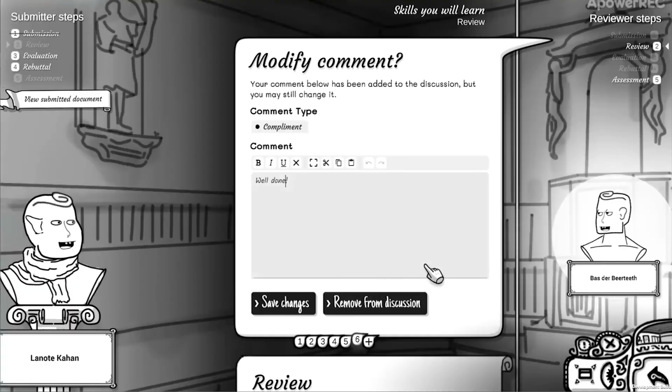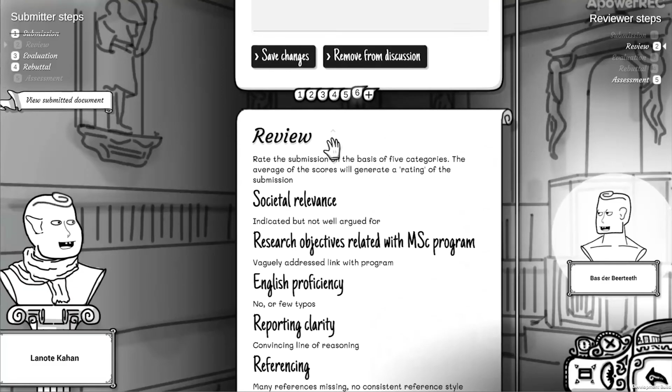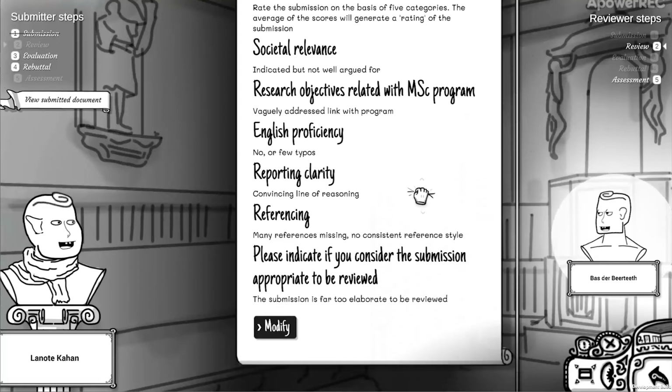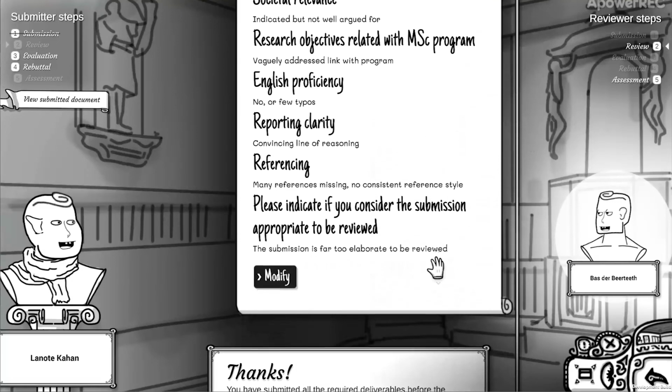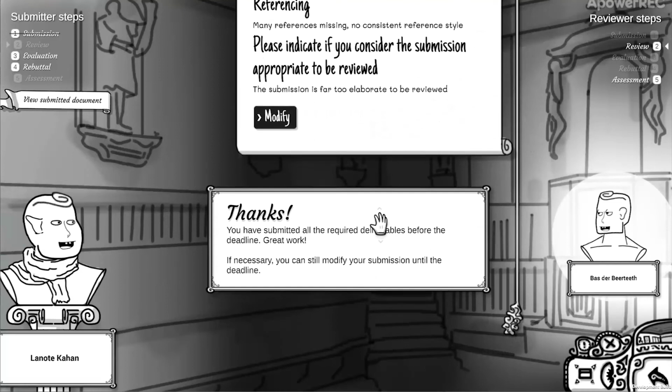In addition, you will be asked to grade the submission by answering several standardized questions. And of course, don't forget to hand in your work if you are finished. Oh, and if you would like, you can chat with your peer by clicking on their nameplate.